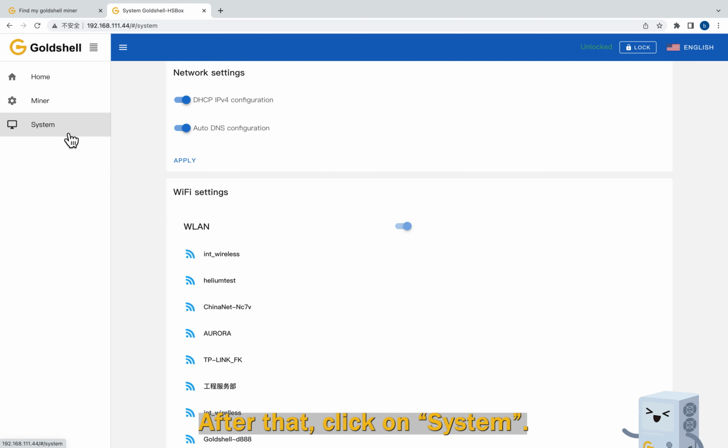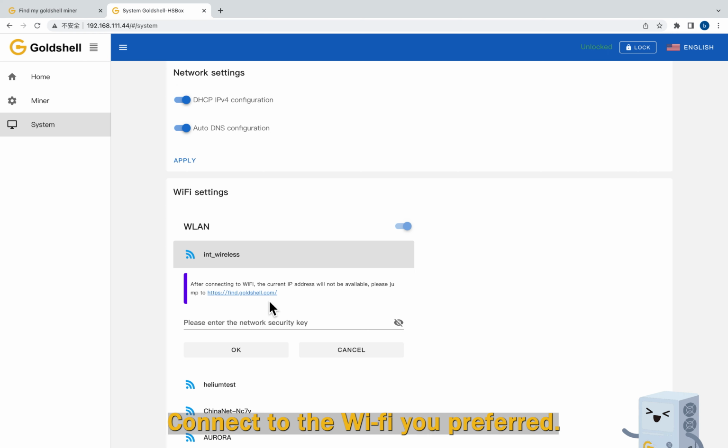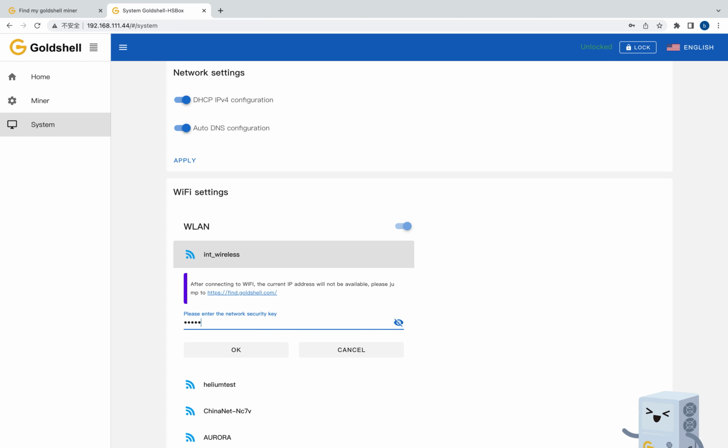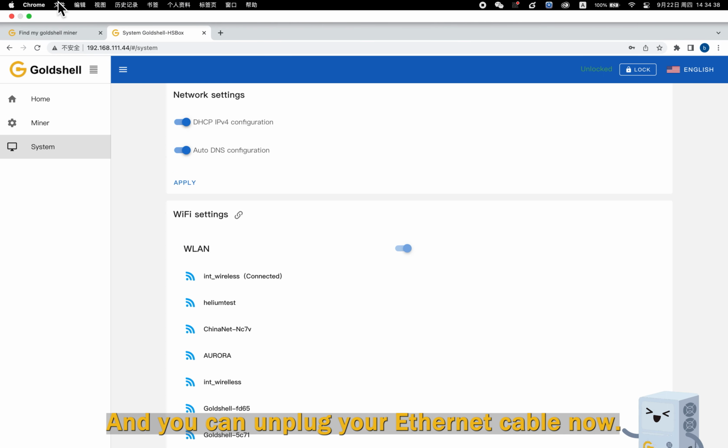After that, click on System. Connect to the Wi-Fi you prefer. Once it shows connected, it means you have connected to your Wi-Fi, and you can unplug your Ethernet cable now.